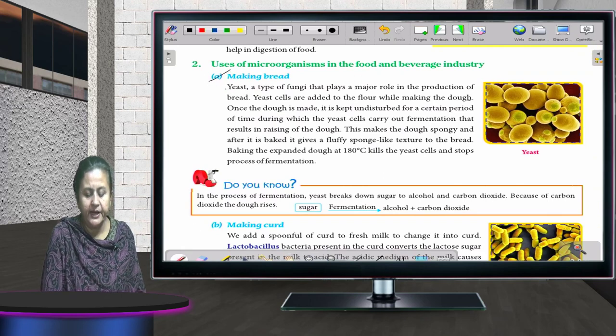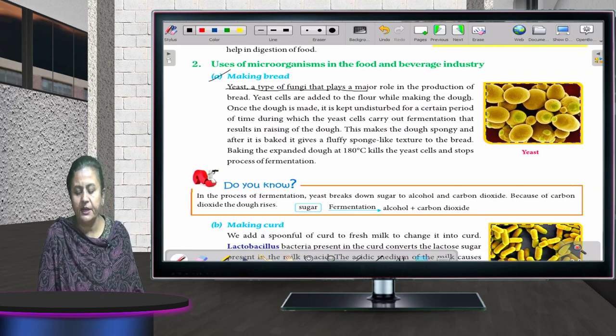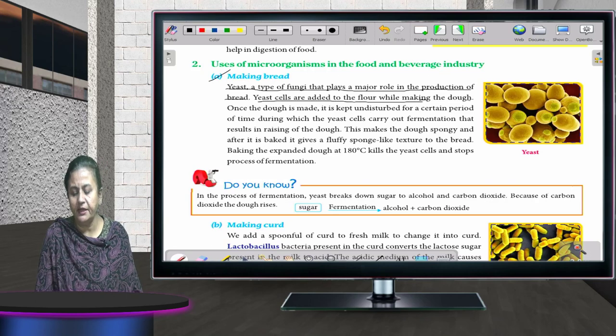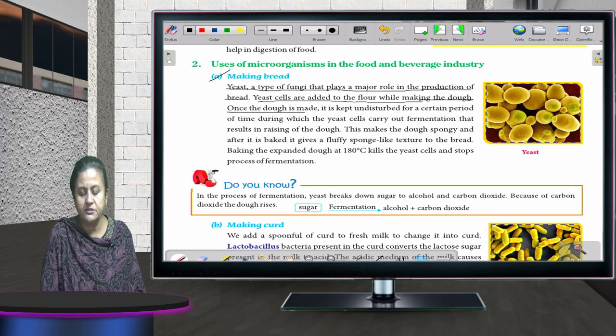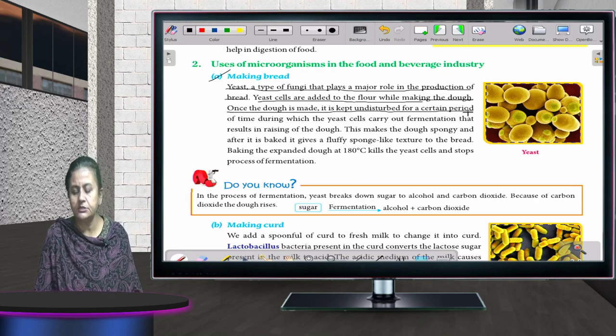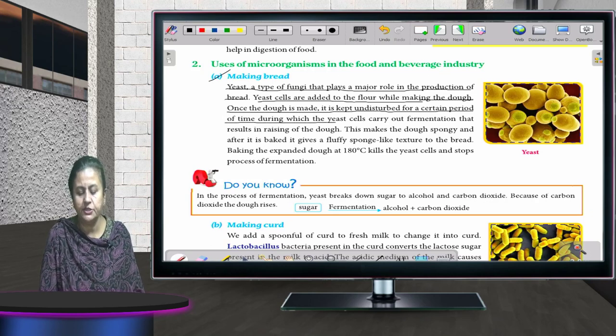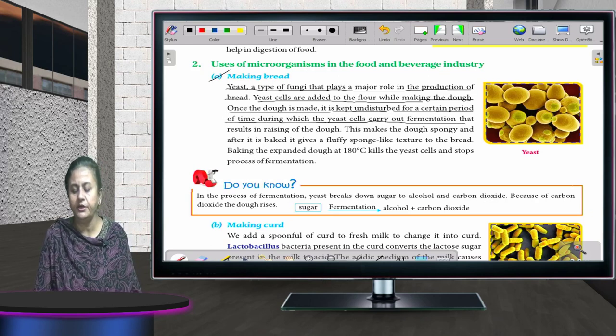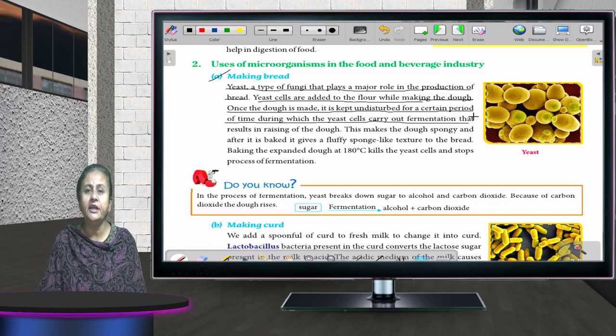For making bread, yeast, a type of fungus, plays a major role. Yeast cells are added to the flour while making the dough. Once the dough is made, it is kept undisturbed for a certain period of time, during which the yeast cells carry out fermentation. Children, for bread, what do we make the dough with? Flour, and for that, fermentation is very important. And what helps in fermentation? Yeast.